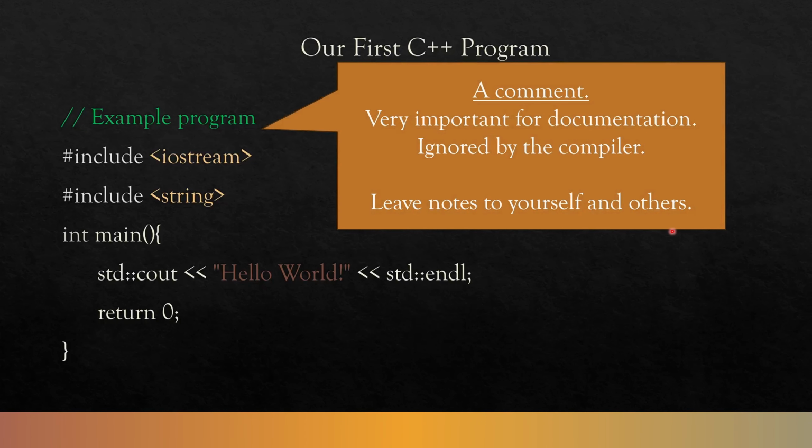So the first thing is a comment right up there up top, the //, right? Comments are very important for documentation. They're ignored by the compiler. It's where you leave yourself little notes. Now, there are some guidelines for how to write comments, and that's a little outside the scope of this video. However, you should always take the perspective of, if there's any ambiguity as to what something does, if you're not certain what something does, or you think other people might not understand what you're trying to do with it, you should either rewrite your code, or, and maybe even do it anyways, write a comment explaining things.